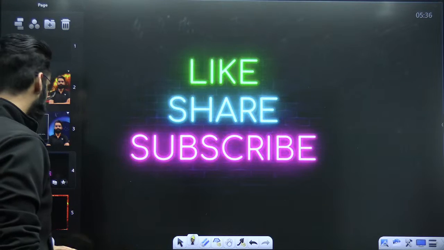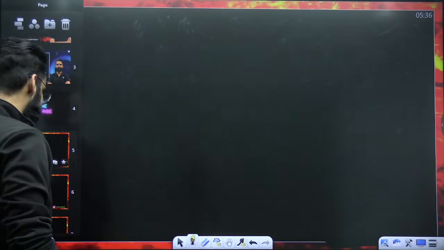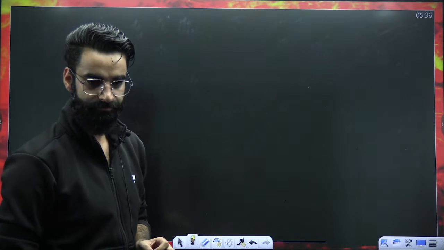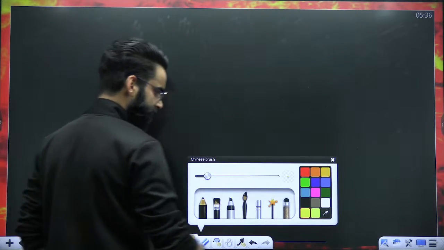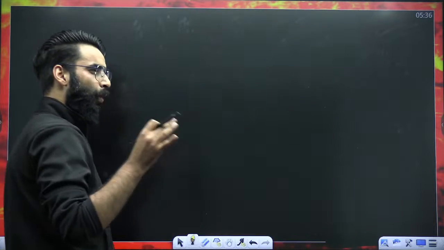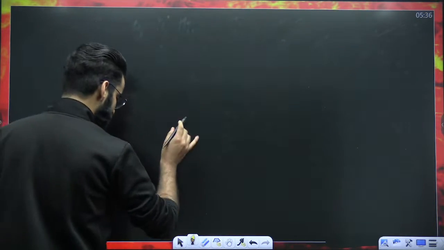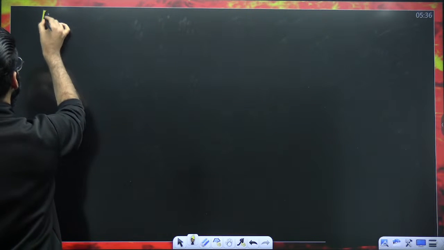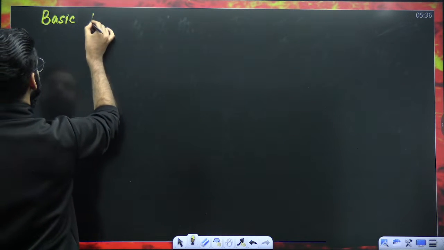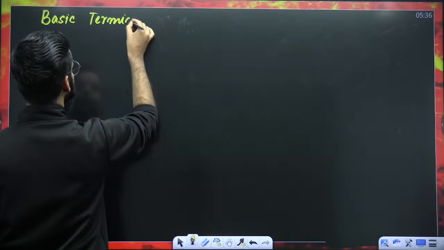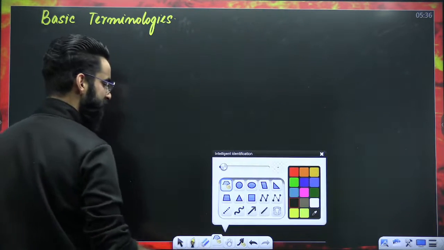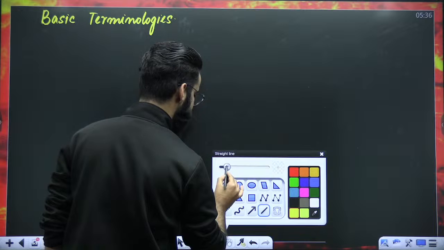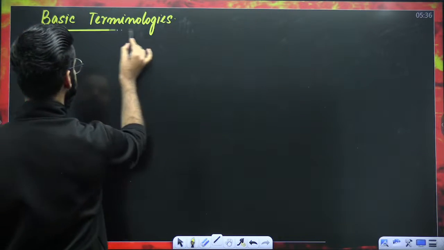All right, then. Without wasting a lot of your time, let's get going. Let's get started, right? Everything is going to be completely handwritten today. So let's get going then. And let's start the chapter with the basic terminologies involved in the chapter thermodynamics. Let's get to know about these basic terminologies first.